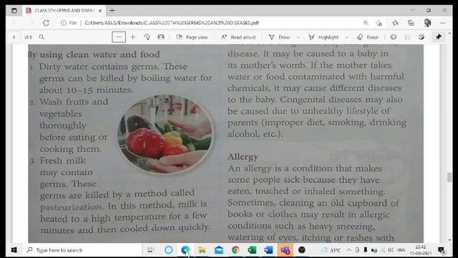The next we have here is, you wash the fruits and the vegetables thoroughly before eating or cooking them. As all of us know, the vegetables and the fruits which we purchase from the markets are touched by different kinds of people. We don't know from where they are coming, so a lot of microorganisms would have touched them.